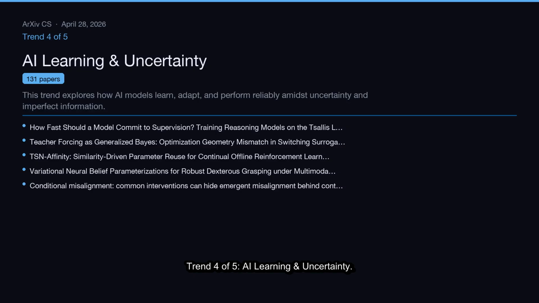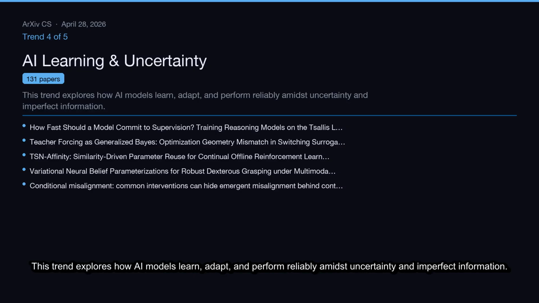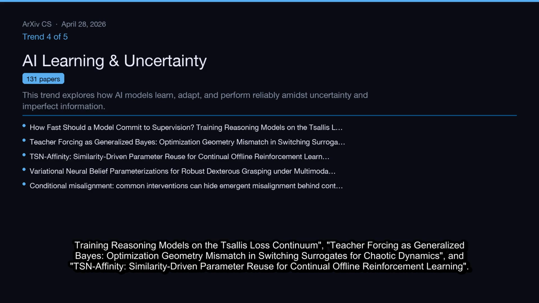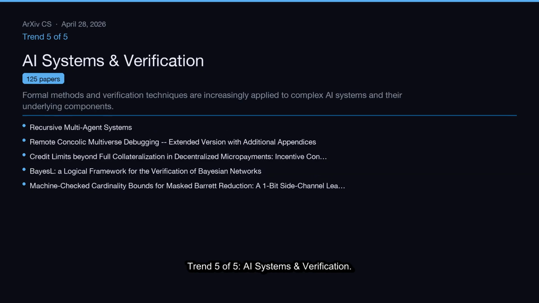Trend 4 of 5, AI learning and uncertainty. This trend explores how AI models learn, adapt, and perform reliably amidst uncertainty and imperfect information. This cluster covers 131 papers. Representative work includes How Fast Should a Model Commit to Supervision, training reasoning models on the Thales-Loss continuum, teacher forcing as generalized Bayes, optimization geometry mismatch in switching surrogates for chaotic dynamics, and Tietz affinity, similarity-driven parameter reuse for continual offline reinforcement learning.